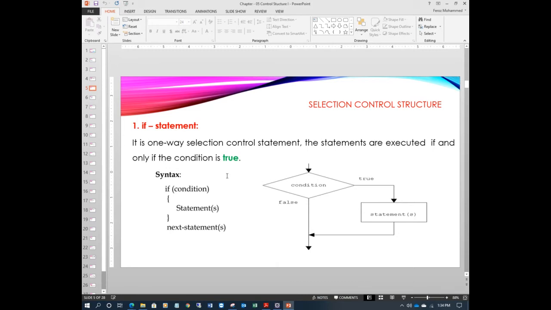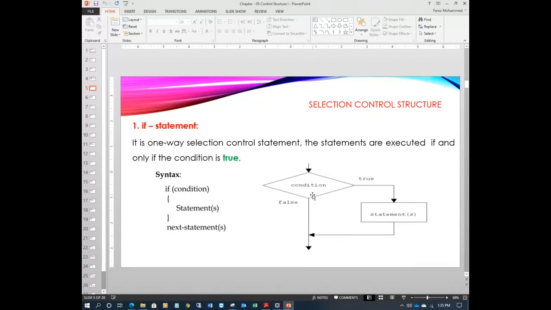If a student did not register, he cannot attend the class. Similarly, this group of statements will execute if and only if the condition is true. So let's see the flow chart, how the if statement looks, and what the syntax is for the program.